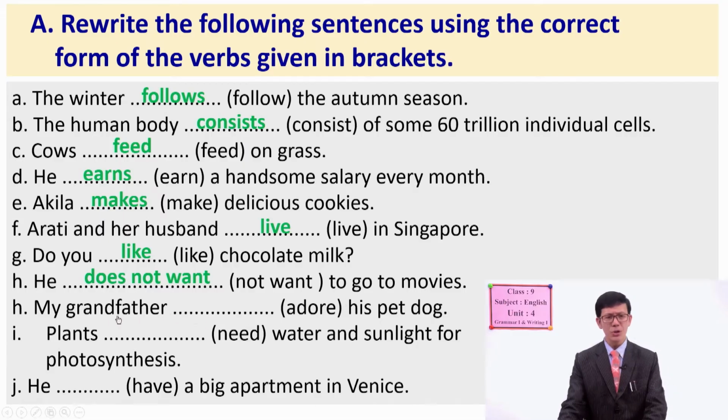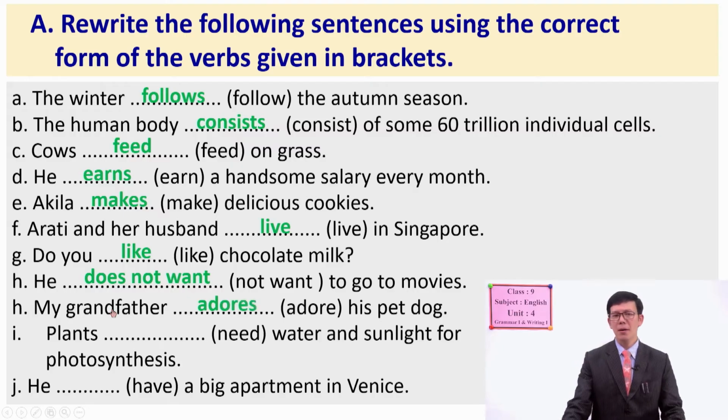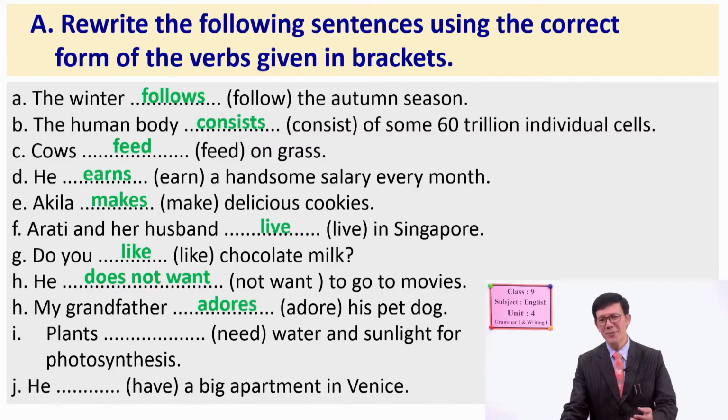And number H, my grandfather. My grandfather, yes, this is again a singular subject. So what is the answer? Good. The answer is, my grandfather loves his pet dog, right? Very good. Number I, plants. You can see plants need water and sunlight for photosynthesis. What do you think?